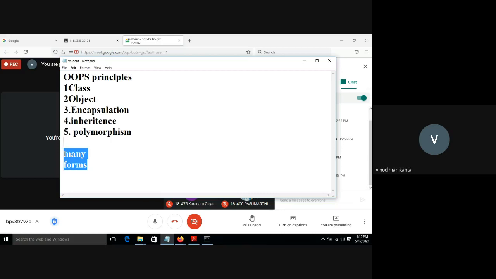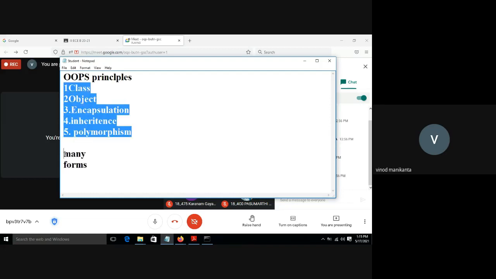How you behave at home and how you behave with your friends, there is a lot of difference, no? At home you behave well, but with your friends you behave differently. You are the same person in both places, but you are behaving differently. The phenomenon of the same person existing in different ways. We will implement this concept also in Java coding. If you know all these concepts, it is easy to understand Java coding. These are the main principles of OOPS.